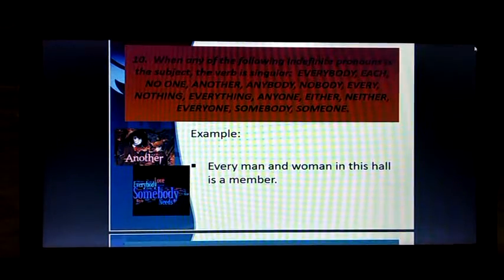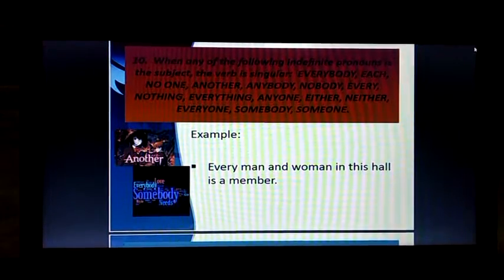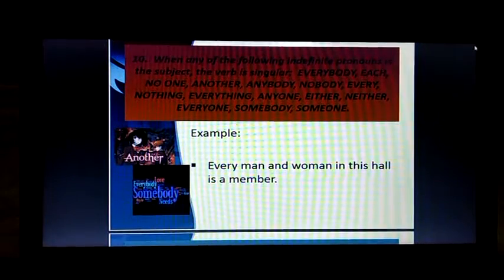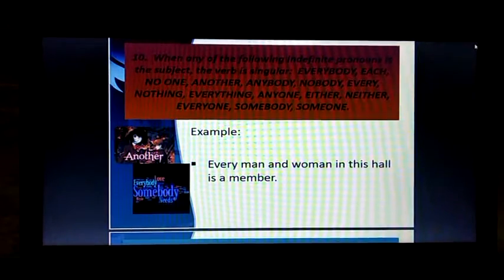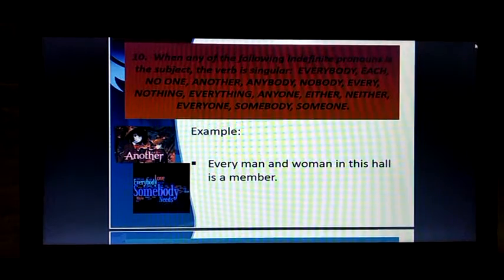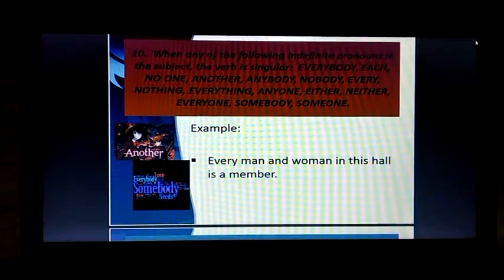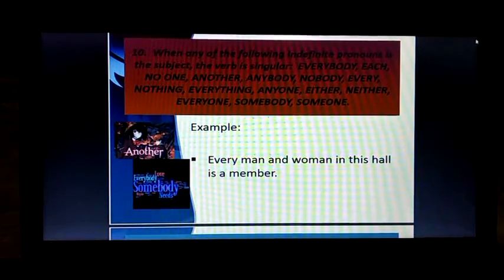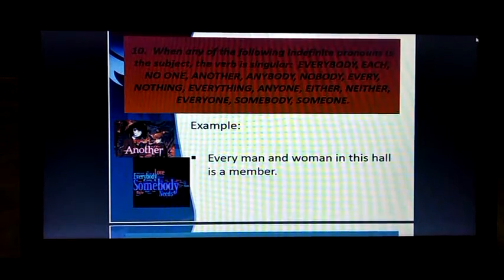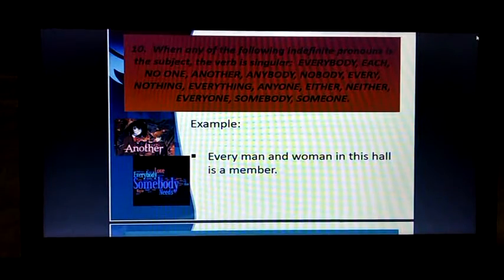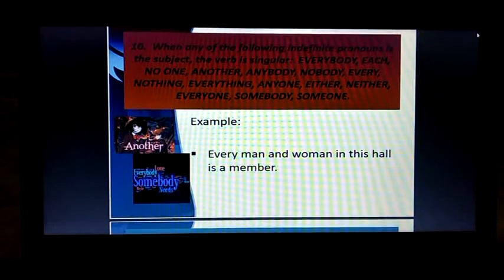Every man or woman in this hall is a member. As every has been used here, though man and woman are two subjects, a singular verb will be used because there is a pronoun, every. The pronouns are everybody, each, no one, another, anybody, nobody, every, nothing, everything, anyone, either, neither, any, everyone, somebody, someone. If these pronouns are used as subject, then the sentence will take a singular verb.